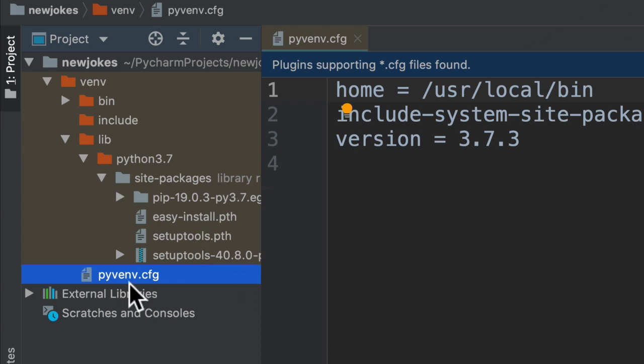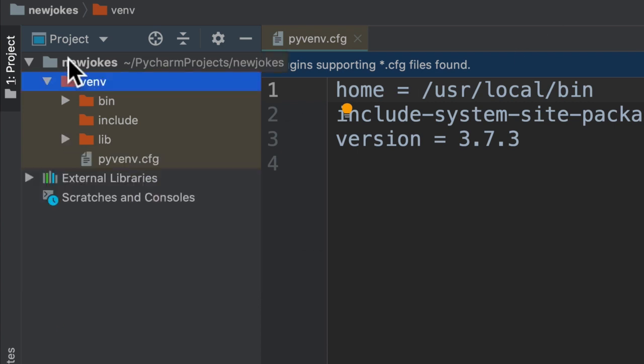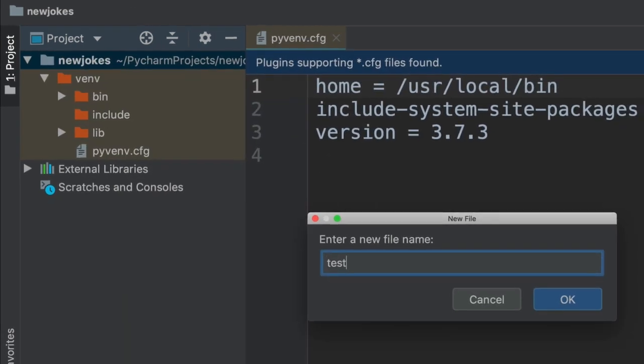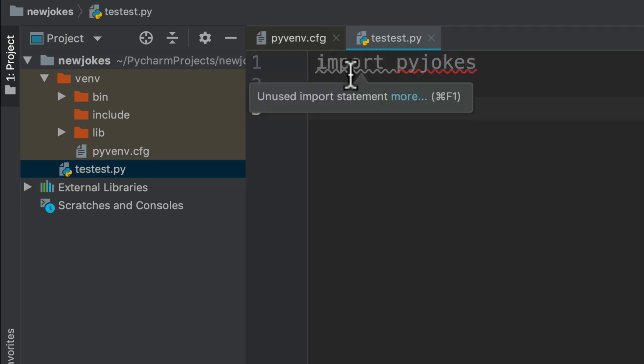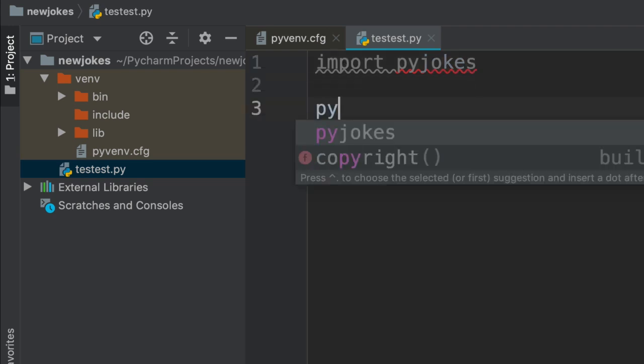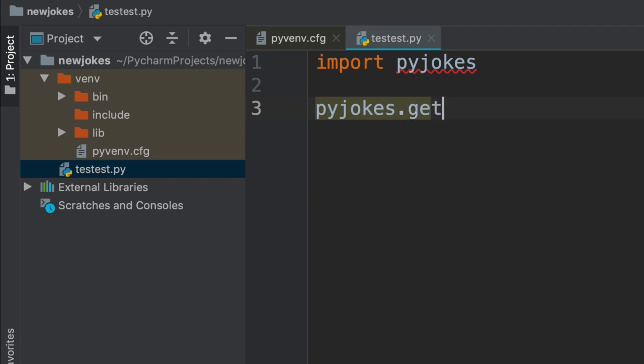If I create a new file, let's call it test.py, and let's say import pyjokes, and pyjokes.get_joke.